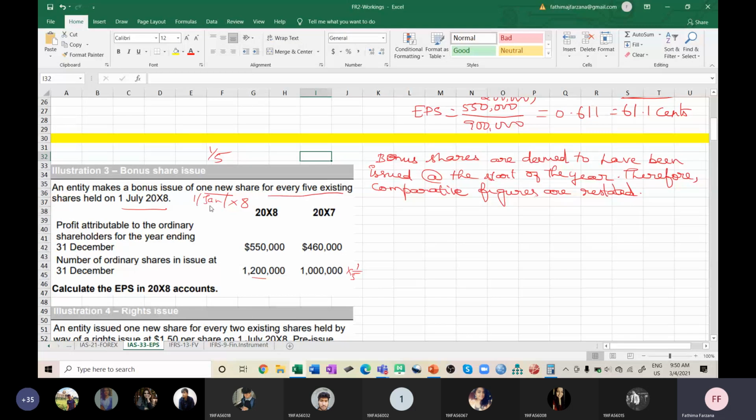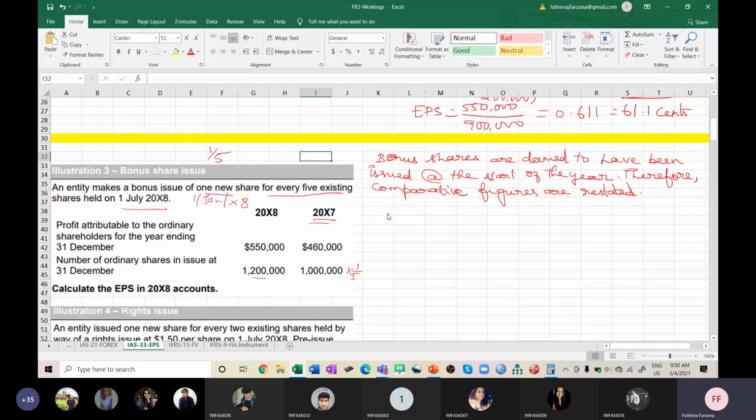Am I right? That is the reason whenever bonus shares are issued, we restate the previous figures. Comparative figures means 2008 compared with 2007, so the 2007 EPS also we have to change. So let us find that.